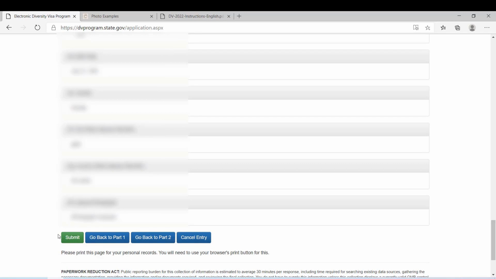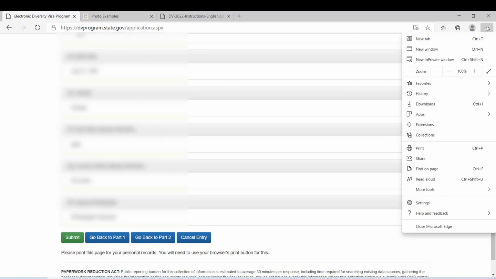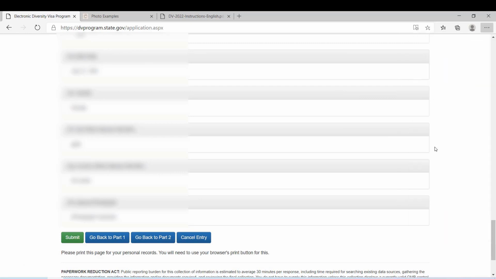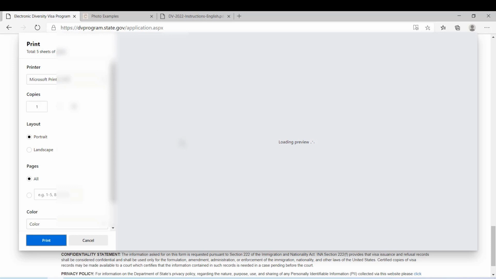So once you click submit, you will receive a page where you can see a confirmation number and the date and time of the submission. Please make a copy of that page. How do you do that? You go here and click print, so you can make a PDF.